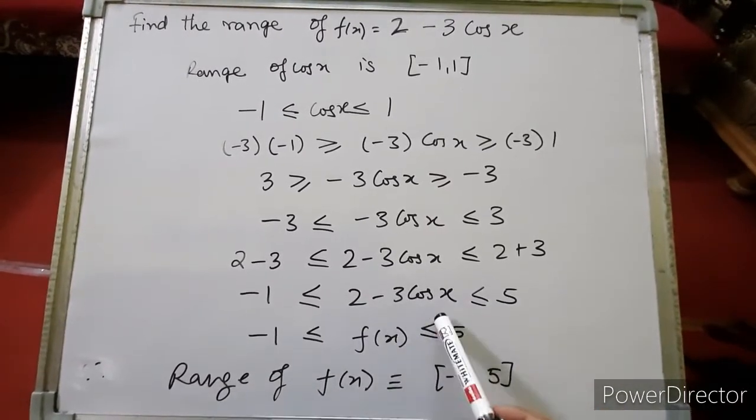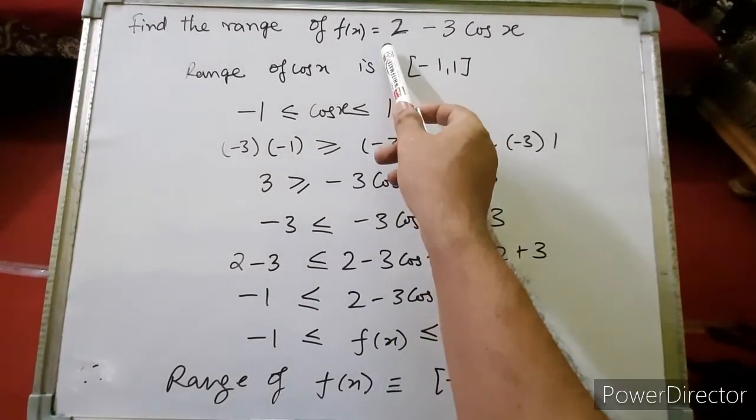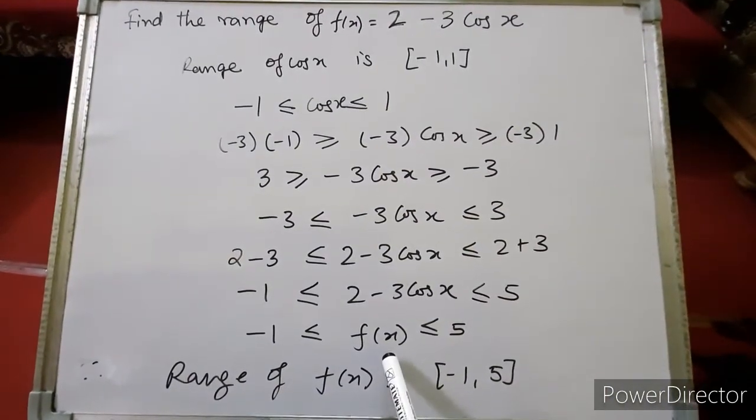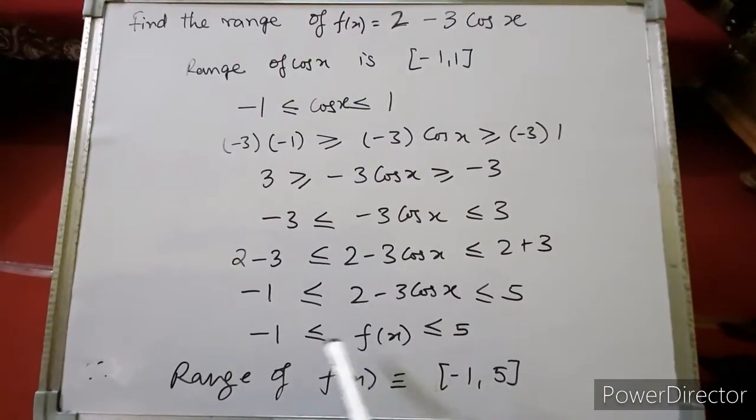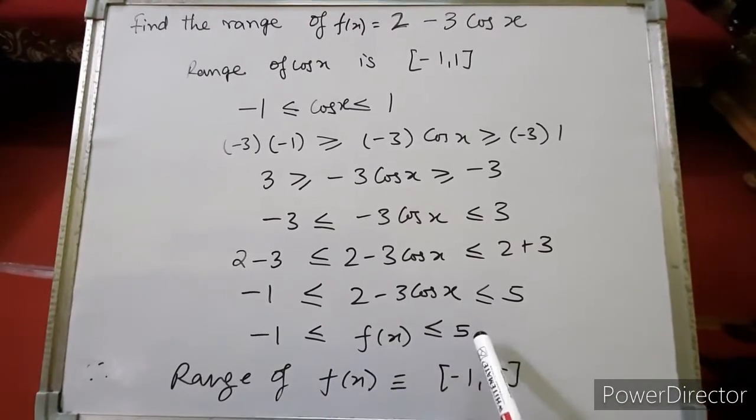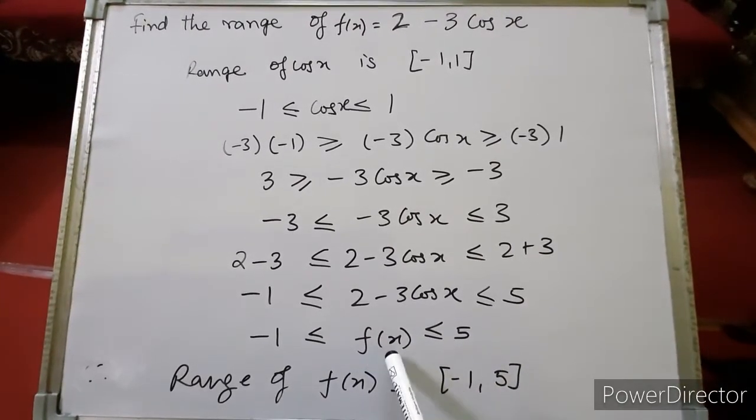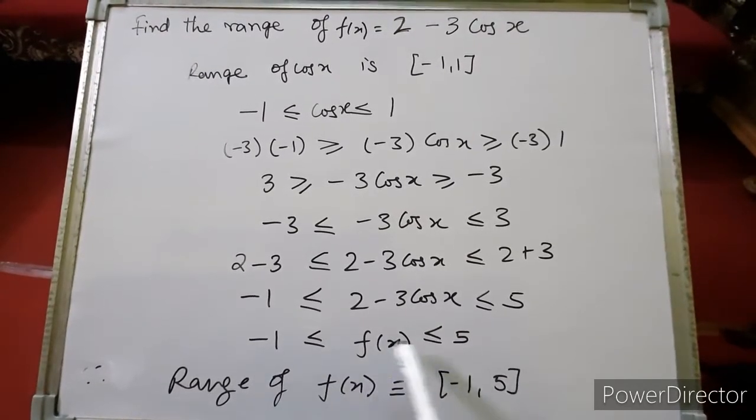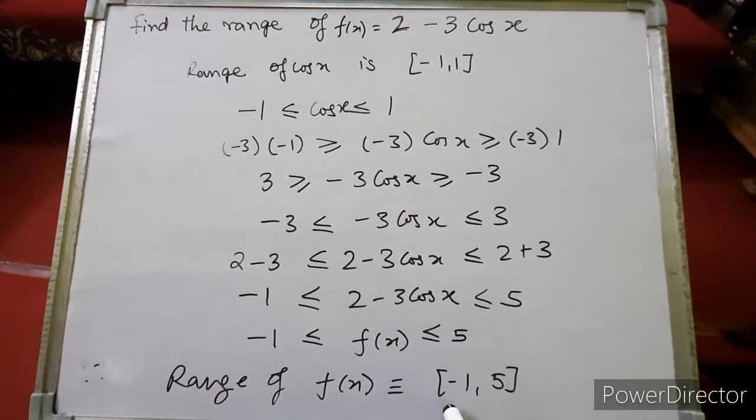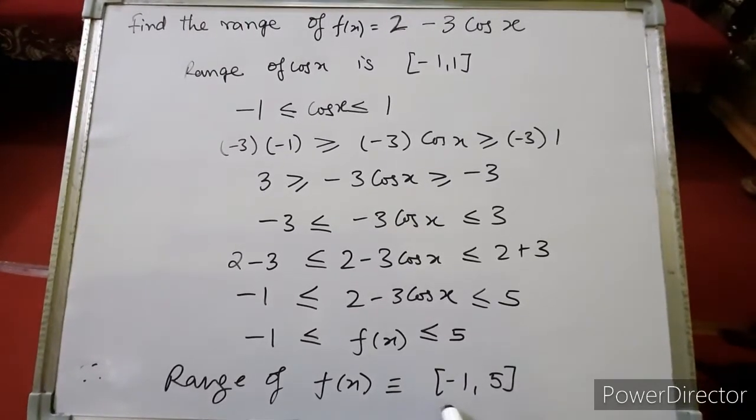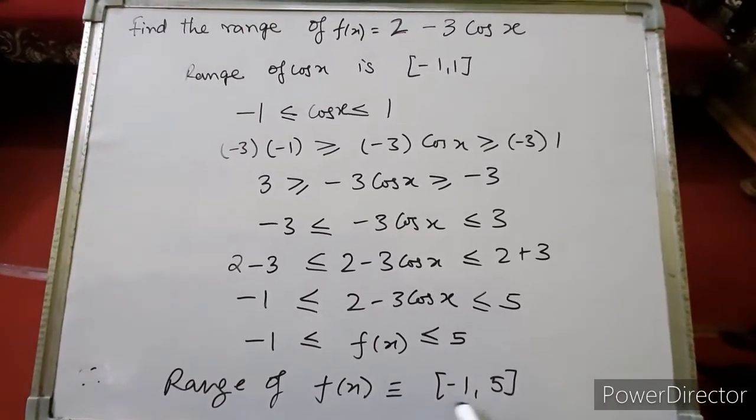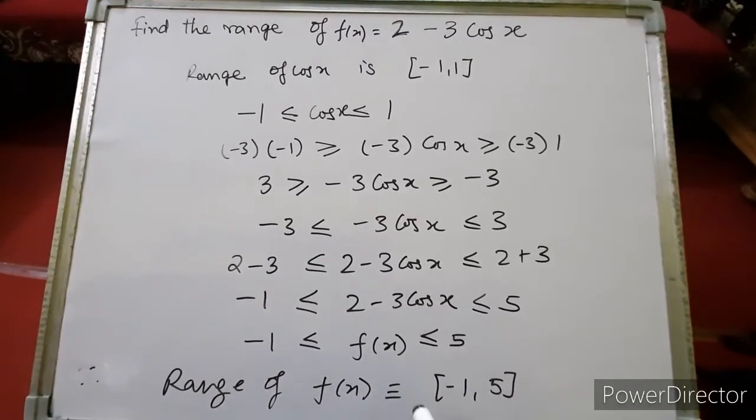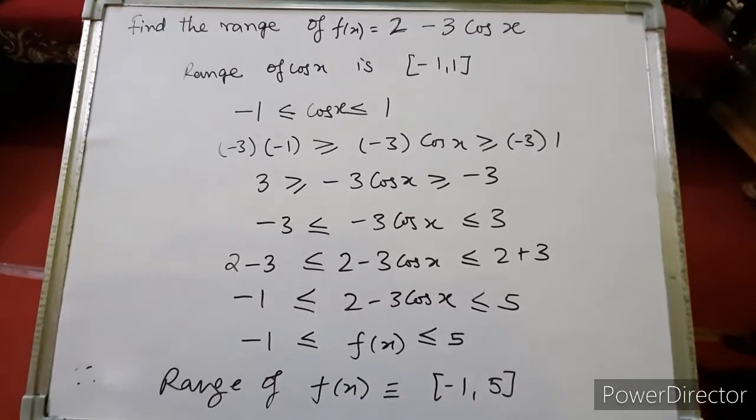So 2 minus 3 cos x is the required function of which we have to calculate the range. I am writing f(x) in place of 2 minus 3 cos x. Now f(x) is greater than or equal to -1 and less than or equal to 5. That means the value of f(x) lies between -1 and 5, both included. So the range of f(x) will be the closed interval [-1, 5]. This square bracket means equal to as well.